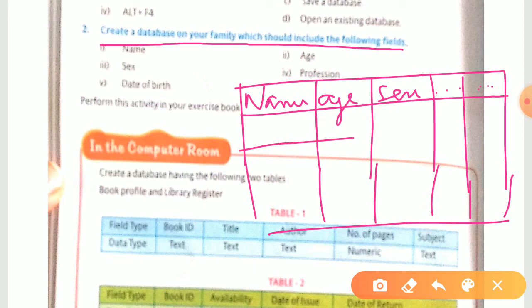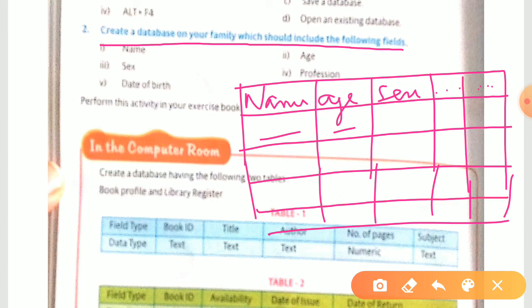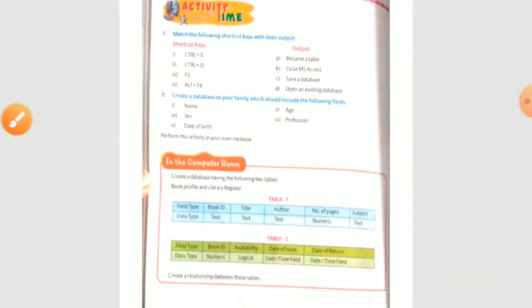Let's say the first row is for your father. So what is the name of your father, what is the age of your father. Now everything you need to write down. Then for your mother, then for your siblings, all the siblings. So you just make a table in your copy by yourself. Fine, now with this your chapter number 7 also got completed.